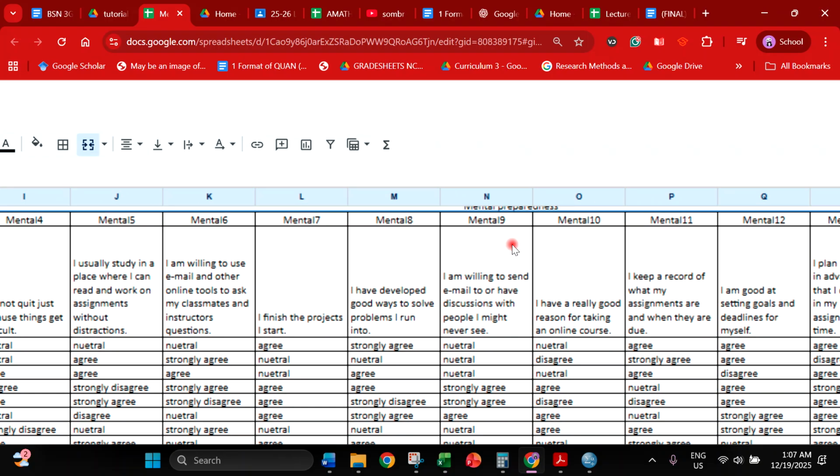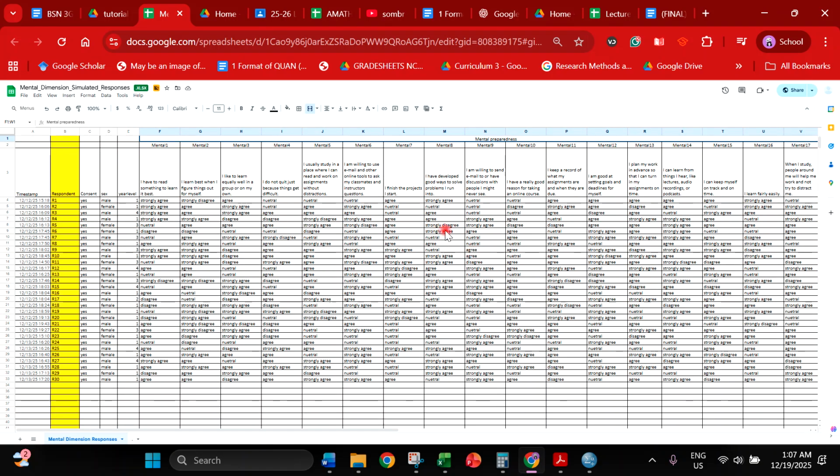As you notice, you're going to have questions here. These are the series of questions included in your questionnaire. The first one is, I have to read something to learn it best. What you have to do is change this question or indicator into a much clearer, briefer name. For example, if this is a mental preparedness questionnaire, you could use mental one, meaning under the mental preparedness questionnaire, this is question number 1. So you could just use mental one.